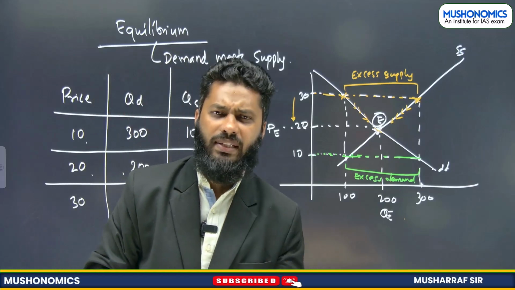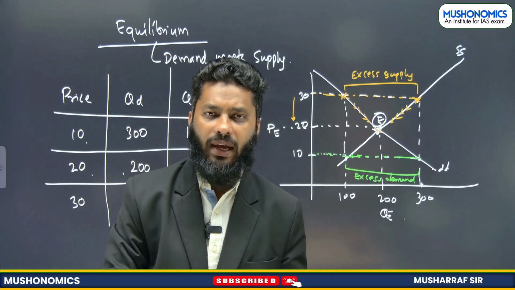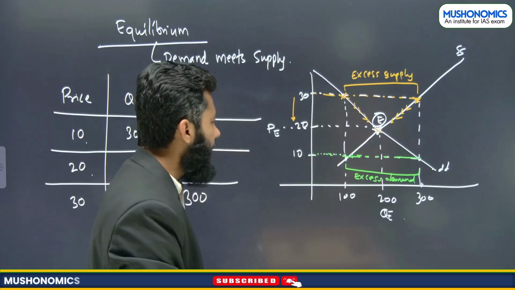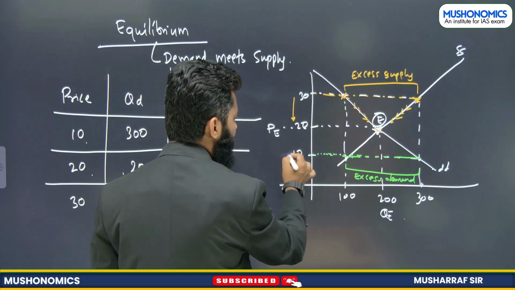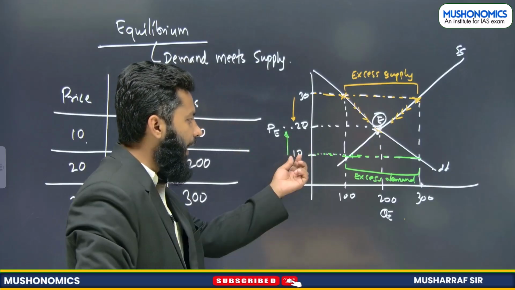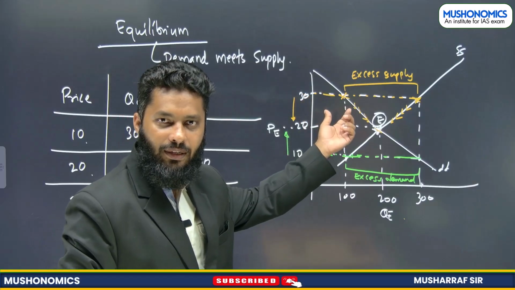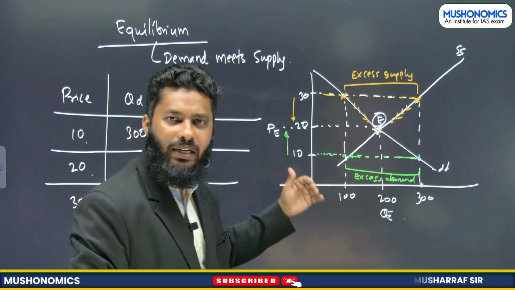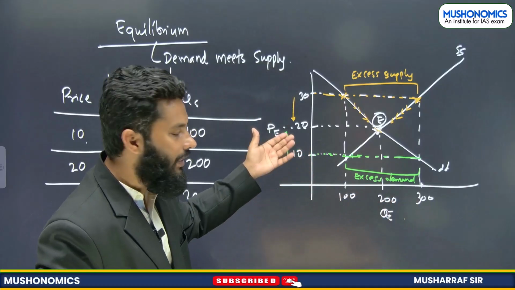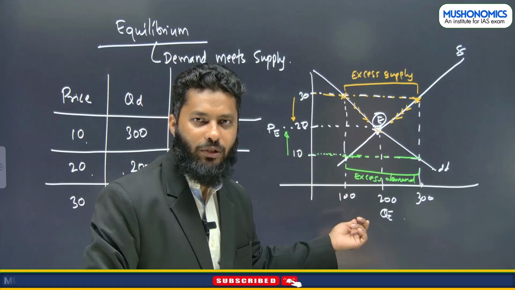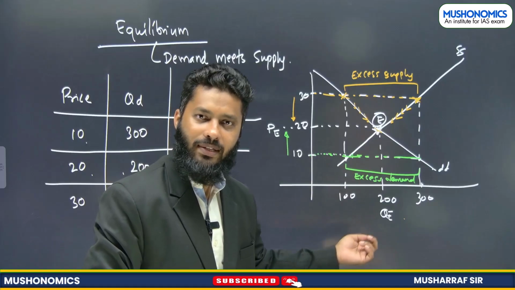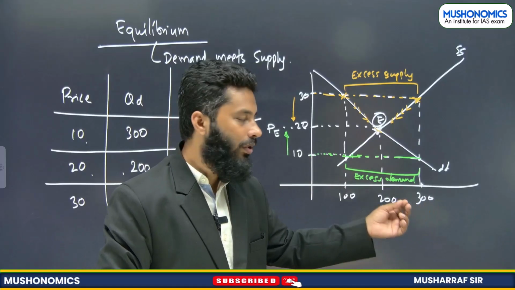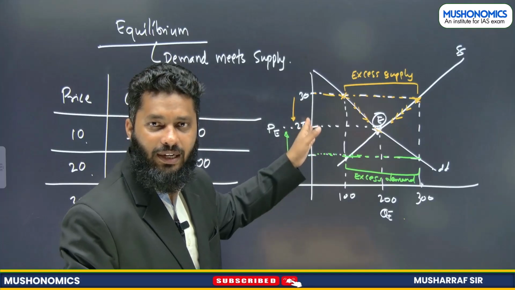If demand is in excess, what will happen? Price will increase. Since the commodity is in excess demand, supply is less and demand is very high, so price will start increasing.